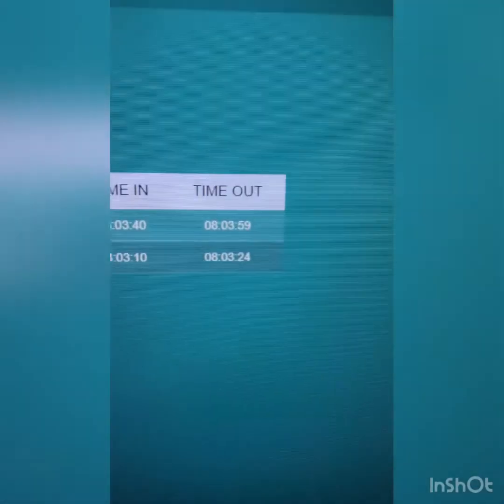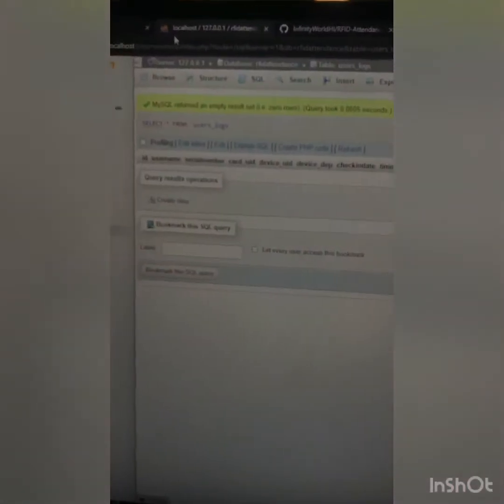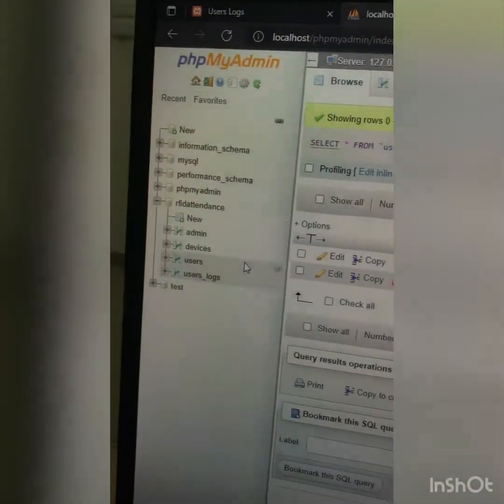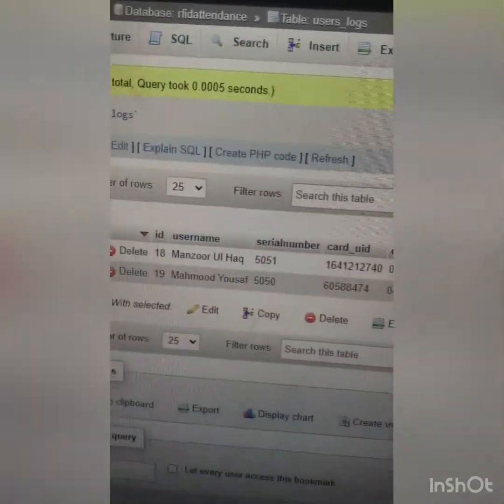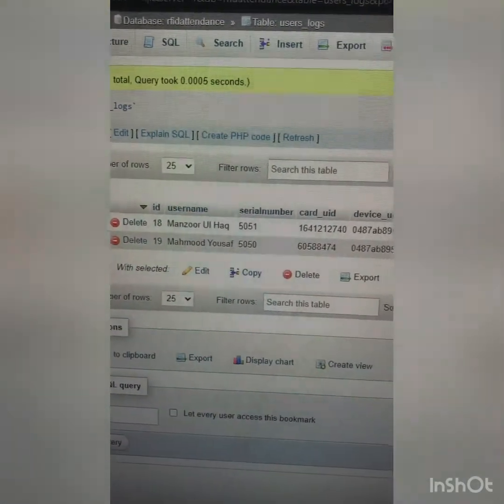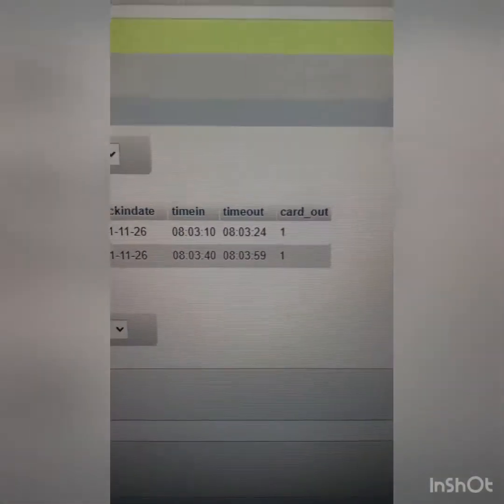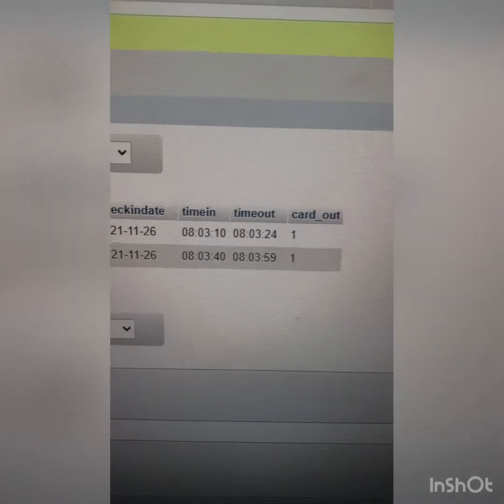Here it is. So let me show the MySQL database which is running behind it. This is our user log, and in the user log 2 entries are recorded. The first one is Manzoorul Haq, the second one is Mahmood Yusuf, with time in and time out for the attendance process.